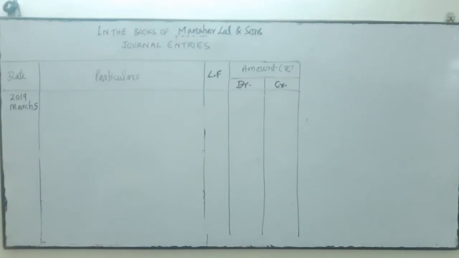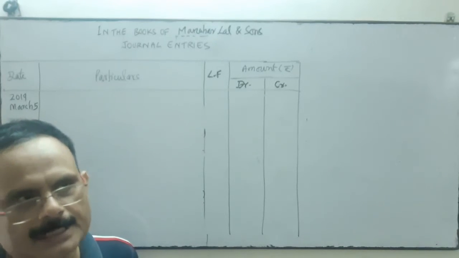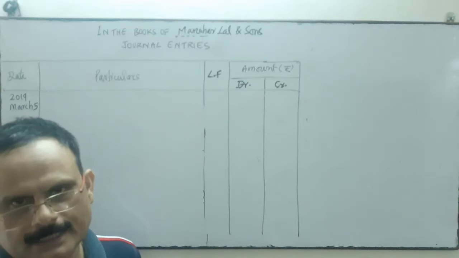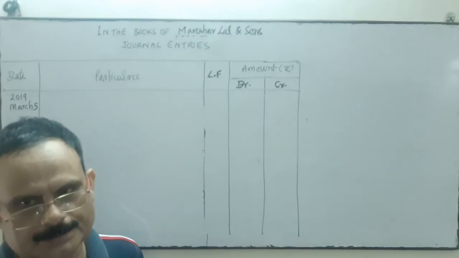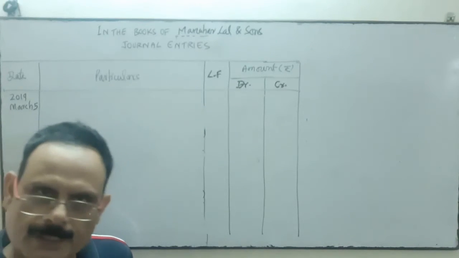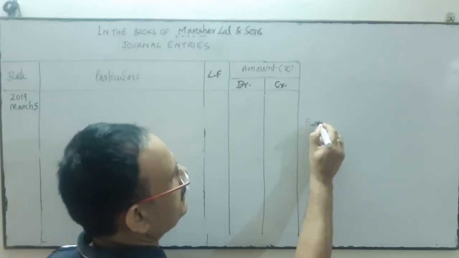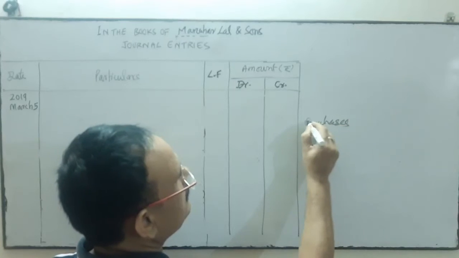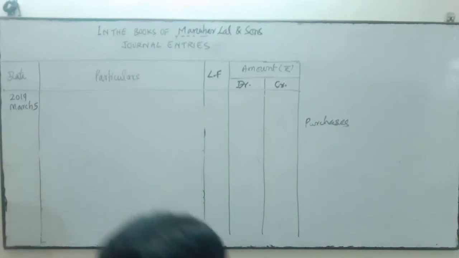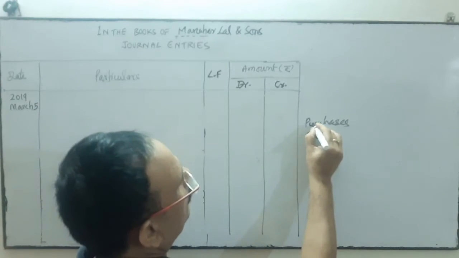Now the next transaction is purchased goods from Sohan for cash. What does it mean? Is it a credit purchase or cash purchase? It's a cash purchase, because it is written that you have purchased goods from Sohan for cash. It means you have done the payment. So it's a cash purchase. So purchase account will be open, and second your cash. Two accounts will be open.